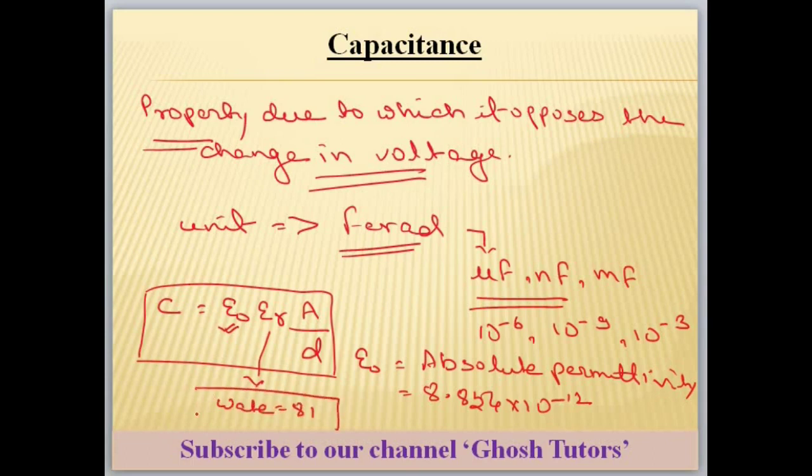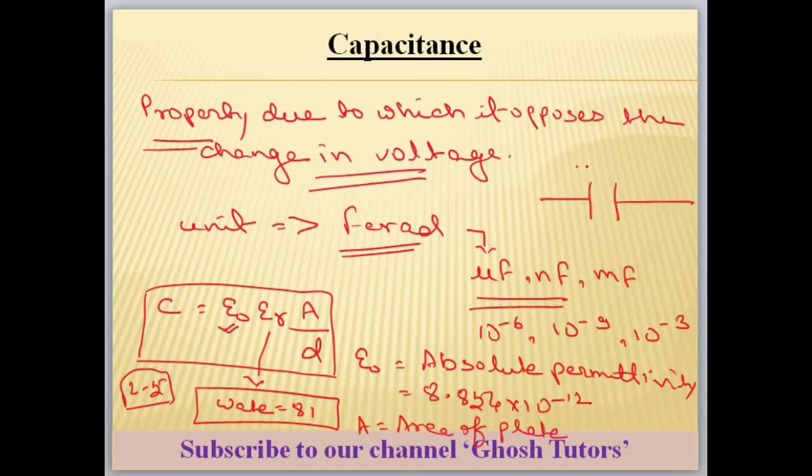For ceramic, for plastic, for Teflon, all are having different value of epsilon r. Normally it will be in the range of 2 to 5 for most of the materials. For water it is 81, for glycerin it is 40. What is A? A is called area of plate. And D is the separation.